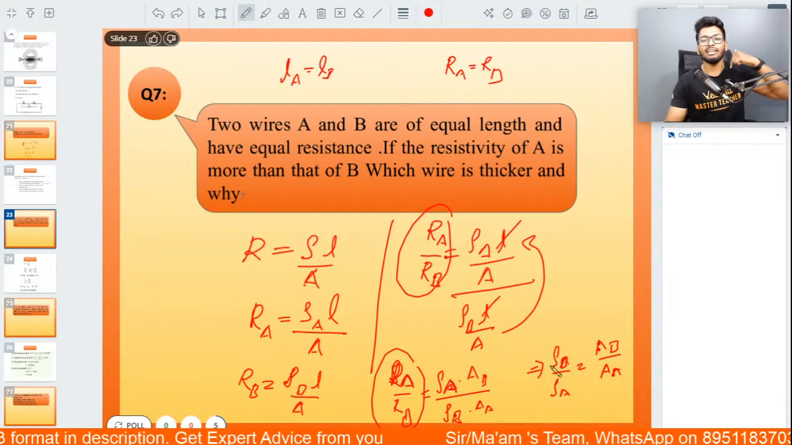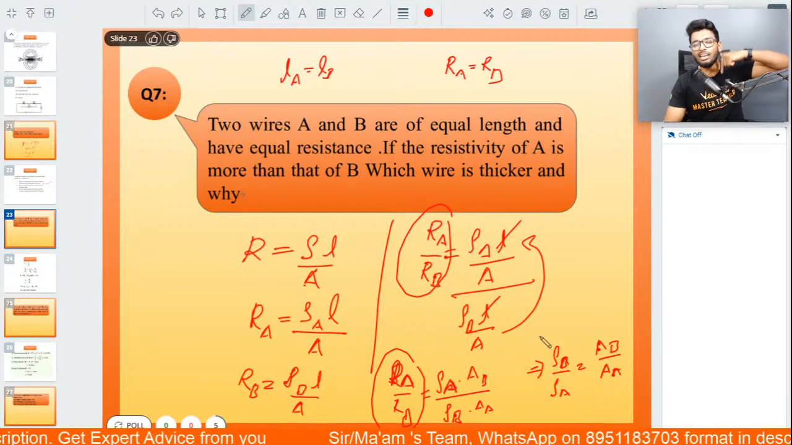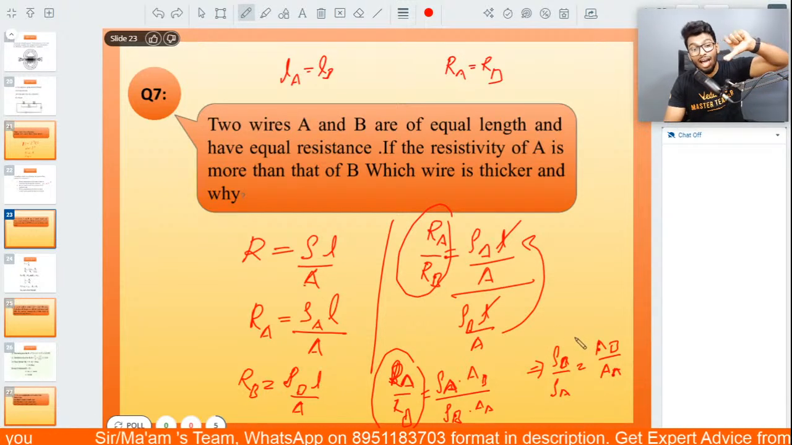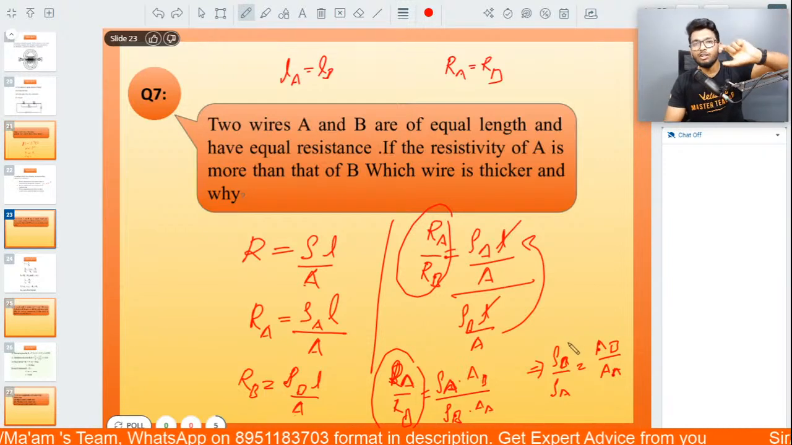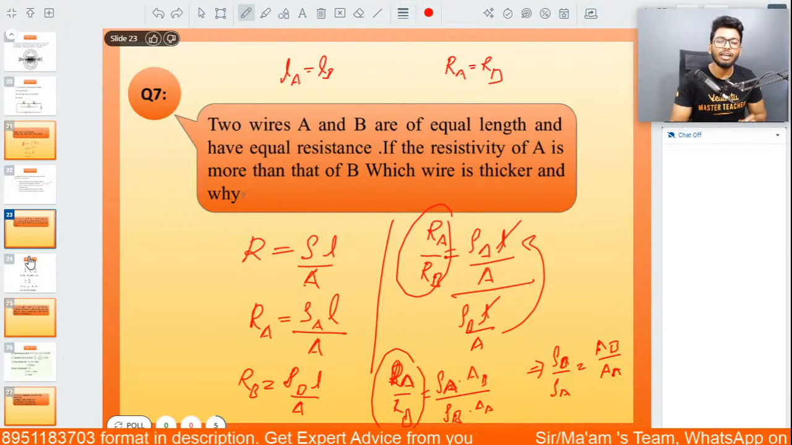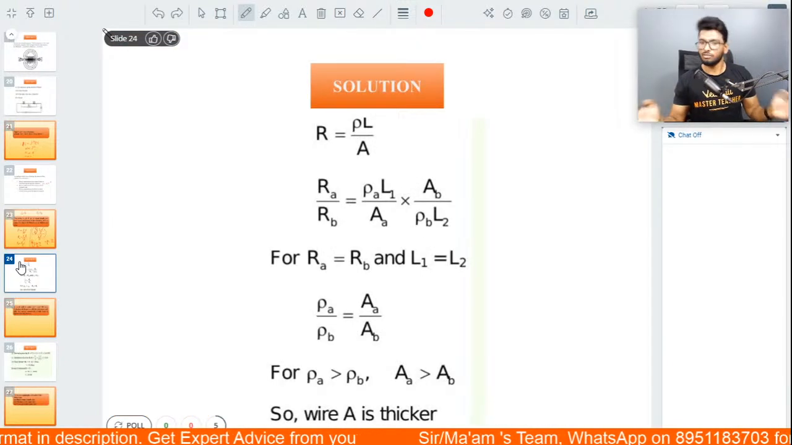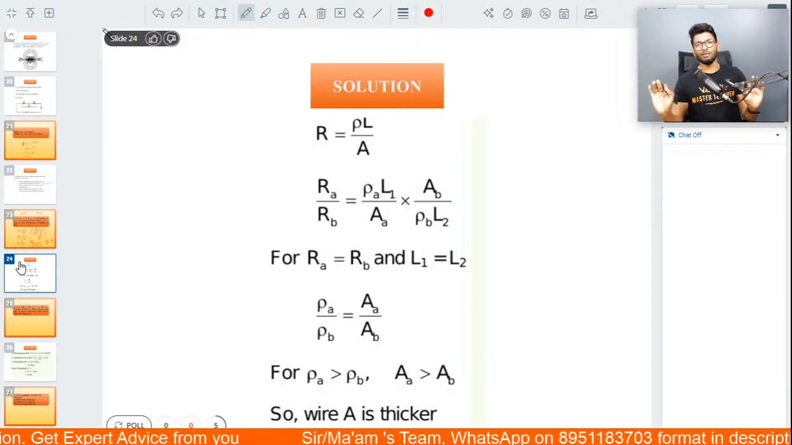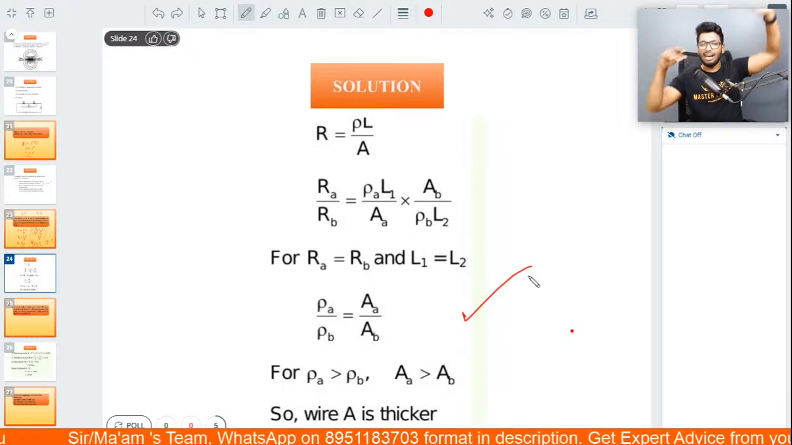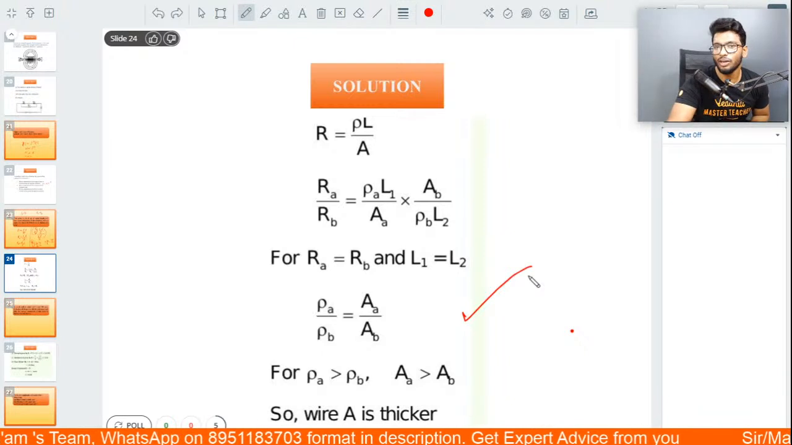In other words, since the resistivity of A is greater, the area of A also has to be greater in order for it to have equal resistance. In simple words, A is thicker. But mathematically speaking, you'll have to write all these equations. Mathematically, if you're asked to prove it, this is what you're supposed to do.